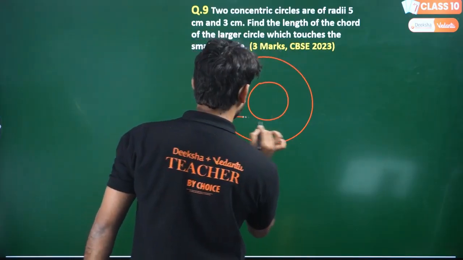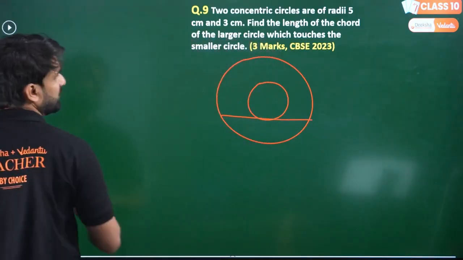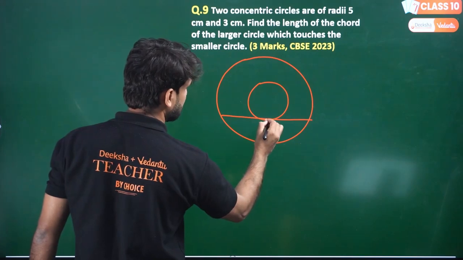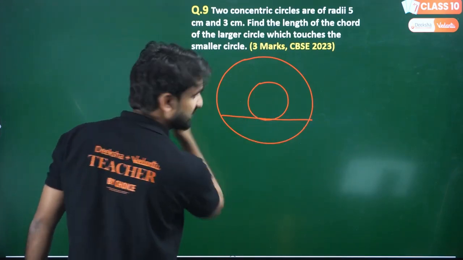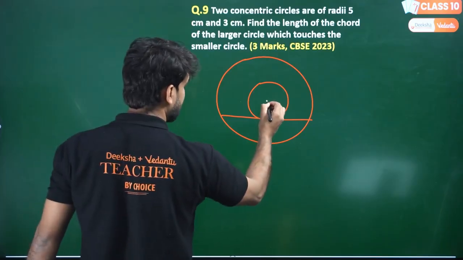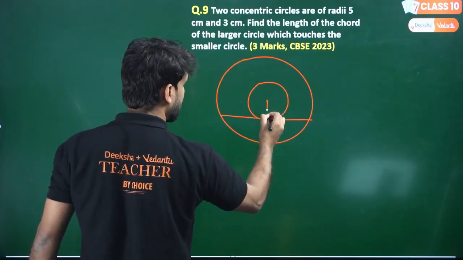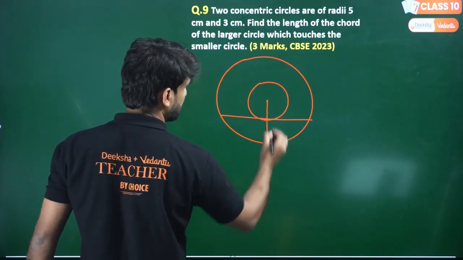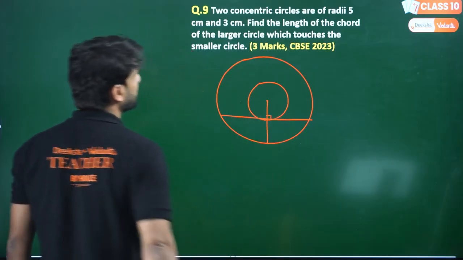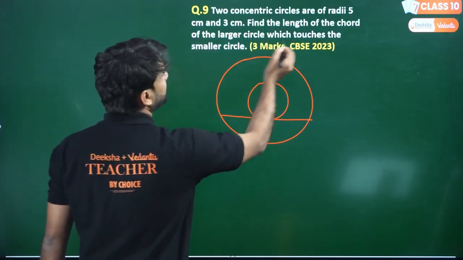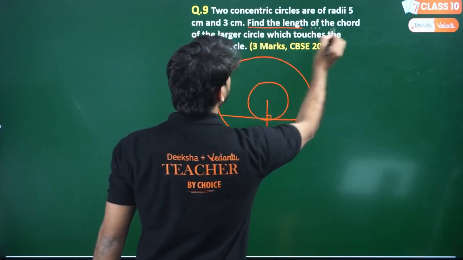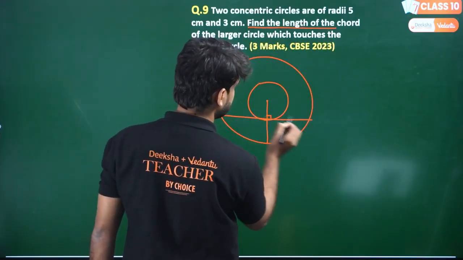Very good. So this is the diagram. This line is touching the circle inside, and it is a chord for the bigger circle and a tangent for the smaller circle. And here is the center. If I draw the line here, this will be 90 degrees for both. This radius here, we have to find what? Find the length of the chord. We have to find the length of this.